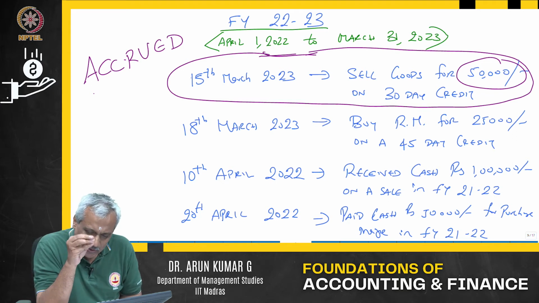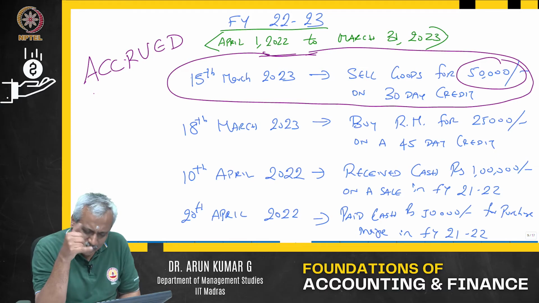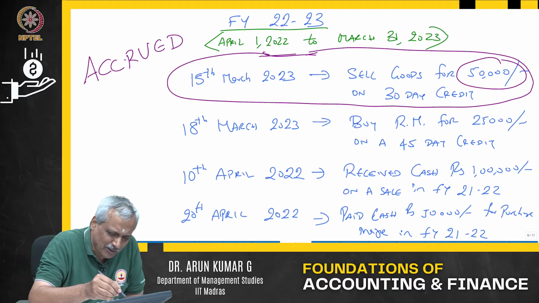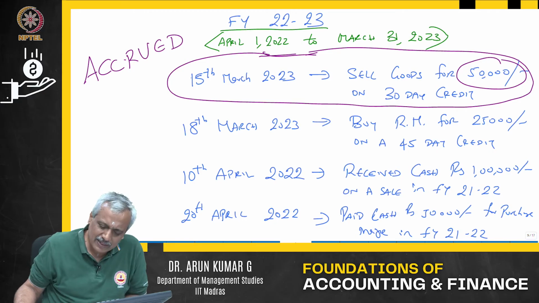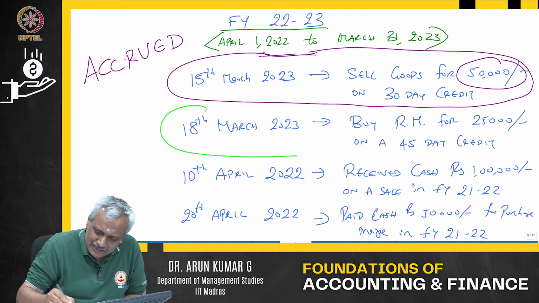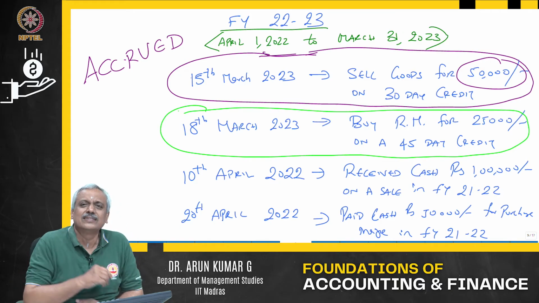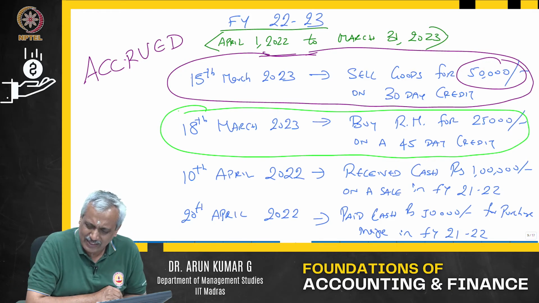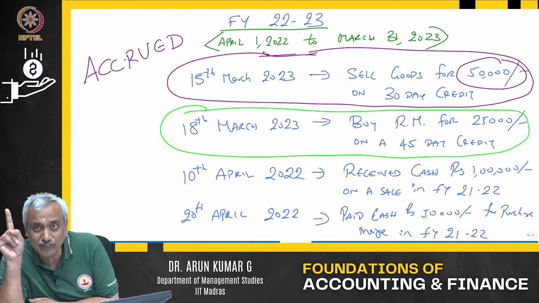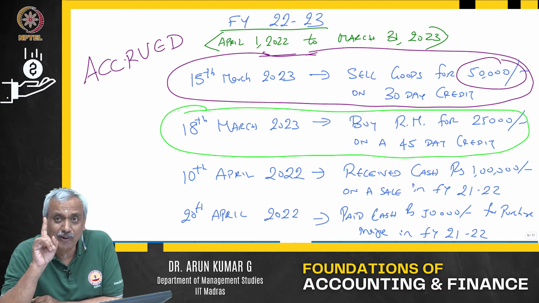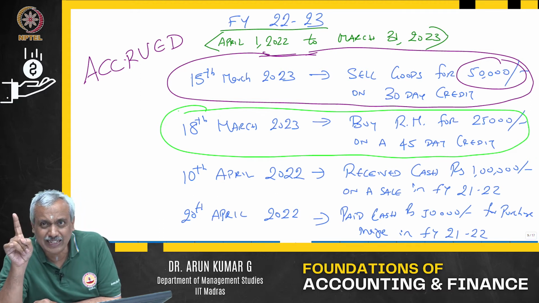So, revenue has accrued. Now, I go to the next transaction. I'm going to spend a few minutes on this. On 18th of March, I bought raw material for 20,000 on a 45-day credit. When it is on 45-day credit, I will have to pay the money of 25,000 rupees only on 2nd of May 2023. That is in the financial year 23-24. I repeat, I will have to pay the money only on 2nd of May 2023, that means in the financial year 23-24.